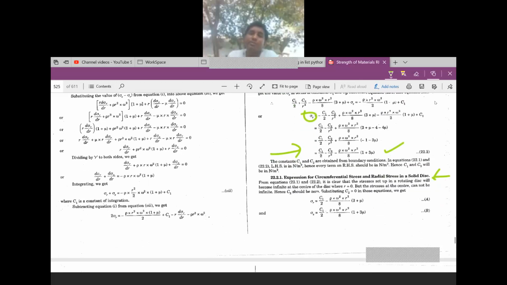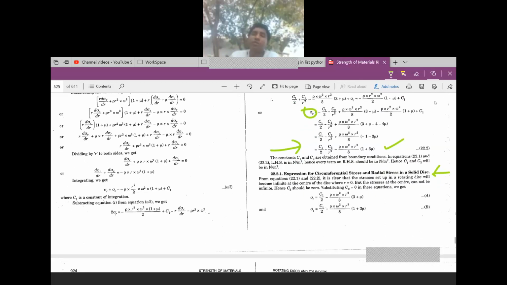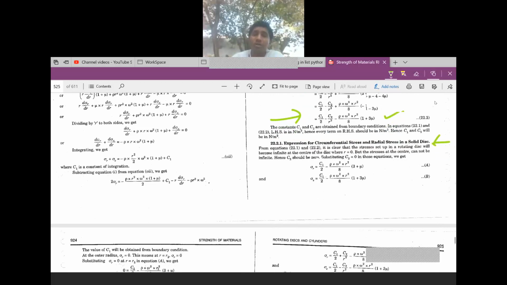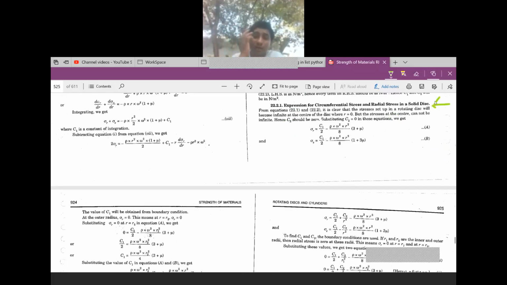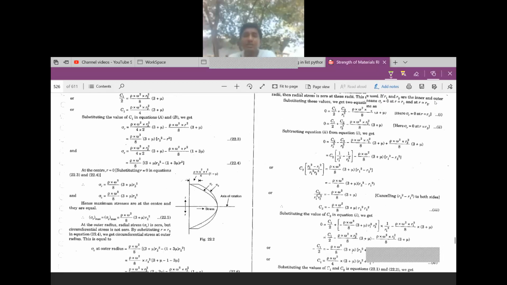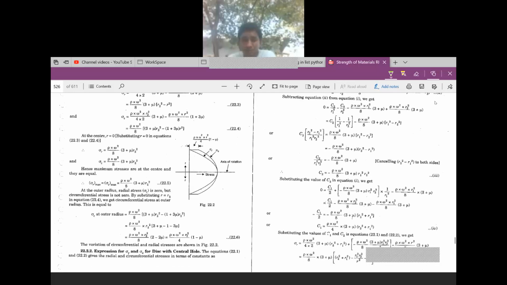Next expression is the expression for circumferential stress and radial stress in a solid disk. Here you are considering both these formulas for deriving this one. I will explain the derivations in the next class. Just go through the formulae. Here, this is the formula for radial stress, sigma r max.